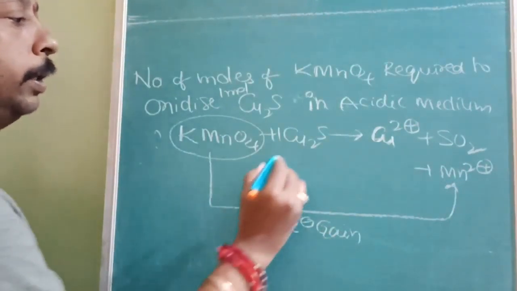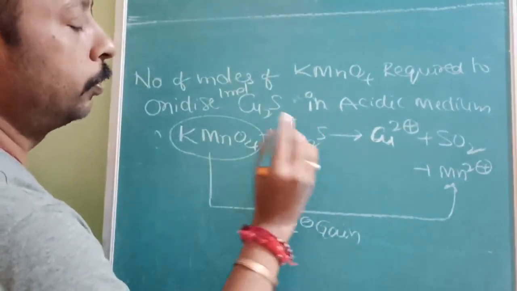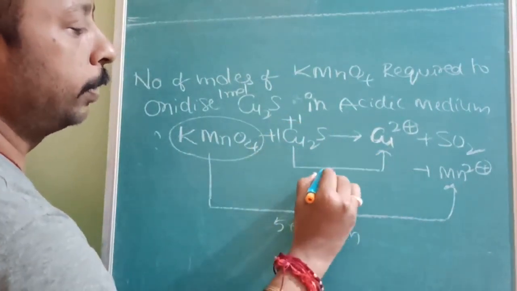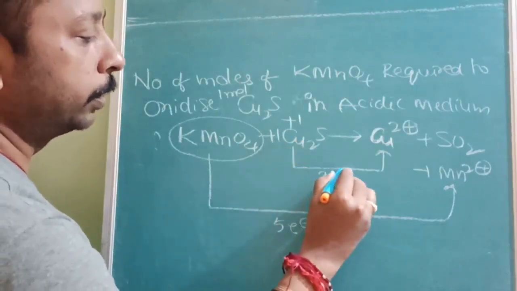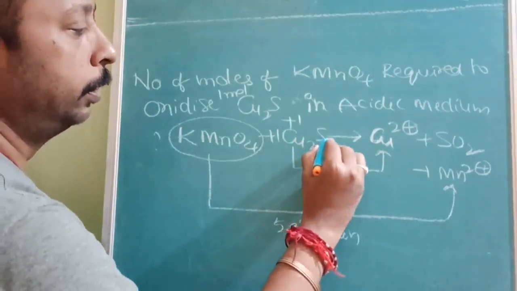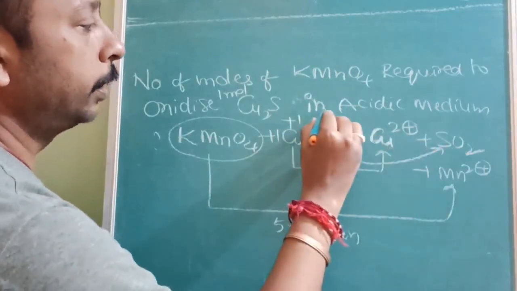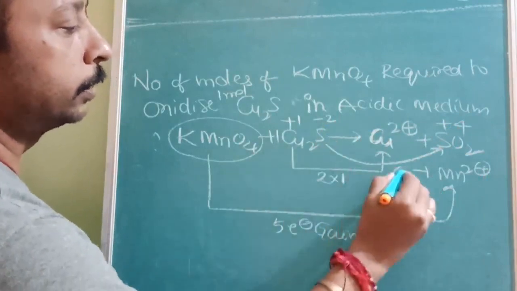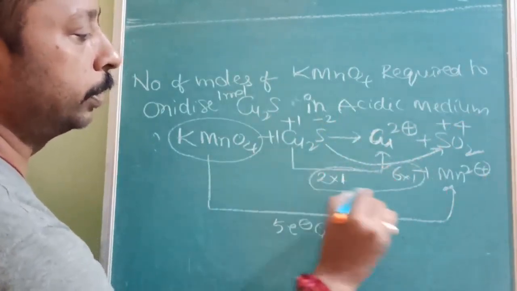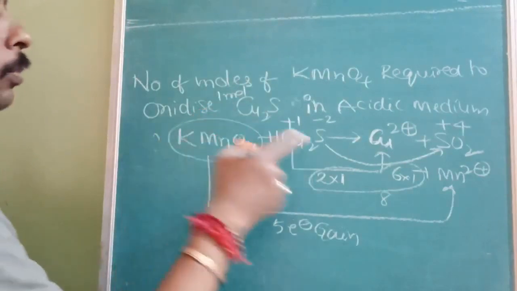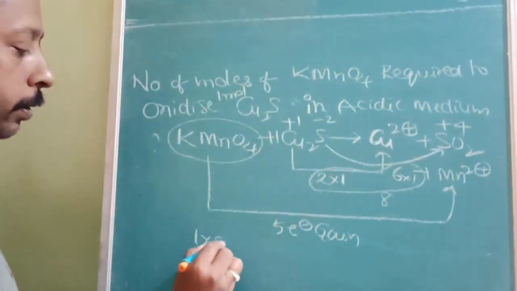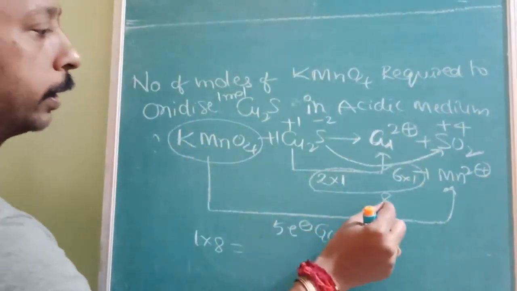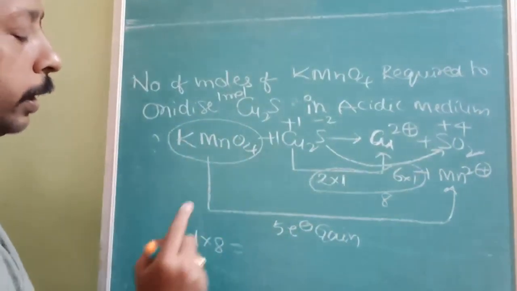Now here it is copper in Cu2S, therefore it will be plus 1. It is changing from plus 1 to plus 2, so 2 coppers are there in each, and there will be 1 change each. And sulfur is minus 2 and goes to plus 4. So the change will be 6, and 6 into 1 is 6. So the total increase will be how much? 8. So 1 mole of copper sulfide into 8. It can lose 8 electrons and KMnO4 can gain 5 electrons.